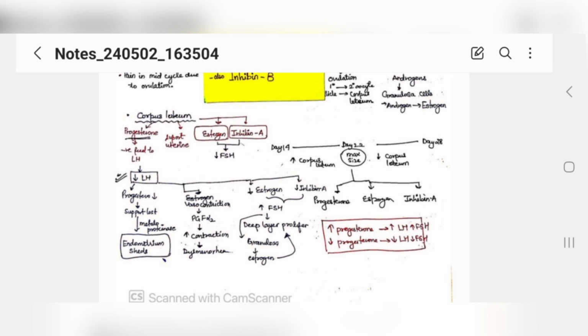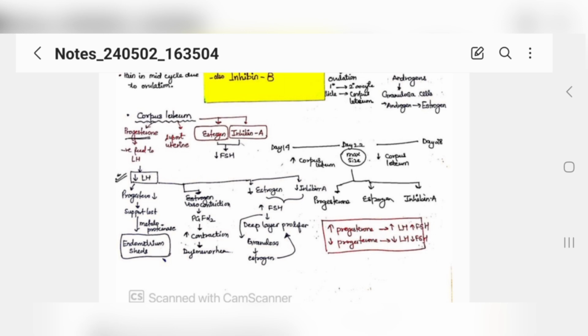If estrogens go down, FSH will start being produced again. That is your follicle stimulating hormone, because it will go and stimulate follicles to produce estrogens. Because estrogen levels are going down, your deep layer will proliferate as estrogens start to be produced. Then these granulosa cells will form estrogens and make it proliferate more. It's a cycle.